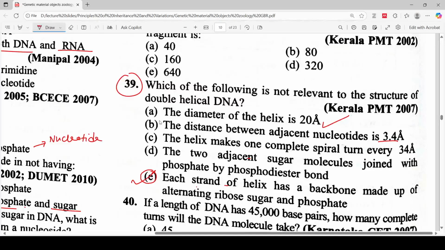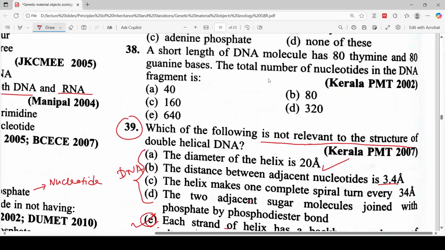The other options are all characteristics relevant to DNA, but this option is just a simple comment which is also relevant to RNA. That's why this is not the correct option. In the question they have asked you to choose what is not relevant to the structure of DNA, so this is not relevant to the structure of DNA. Next question: a short length of DNA has 80.